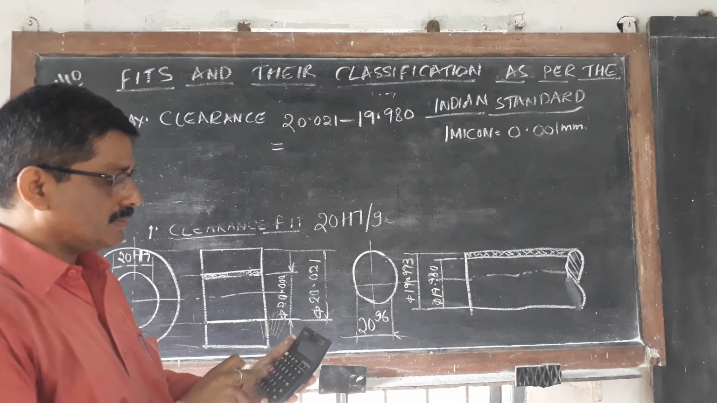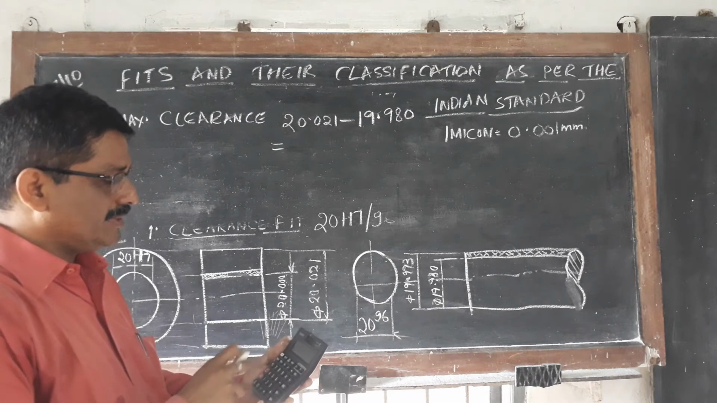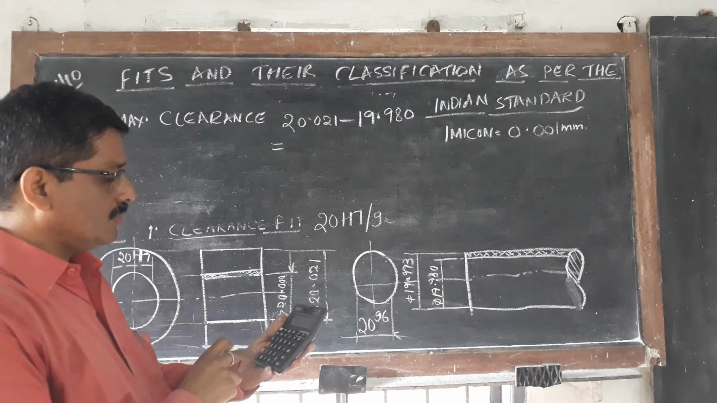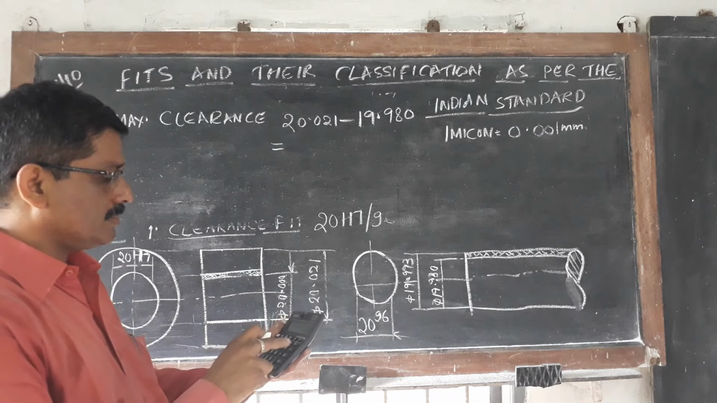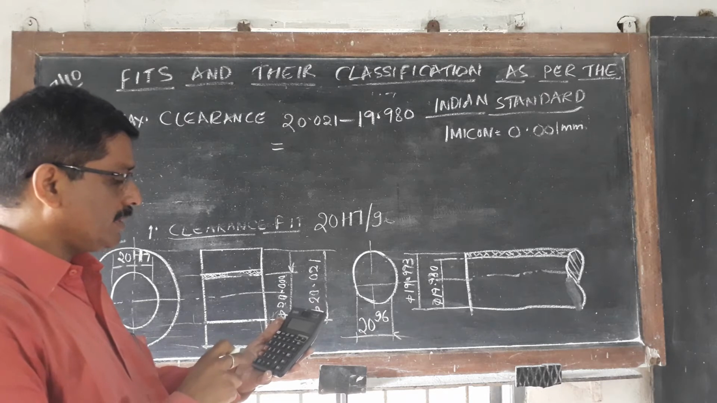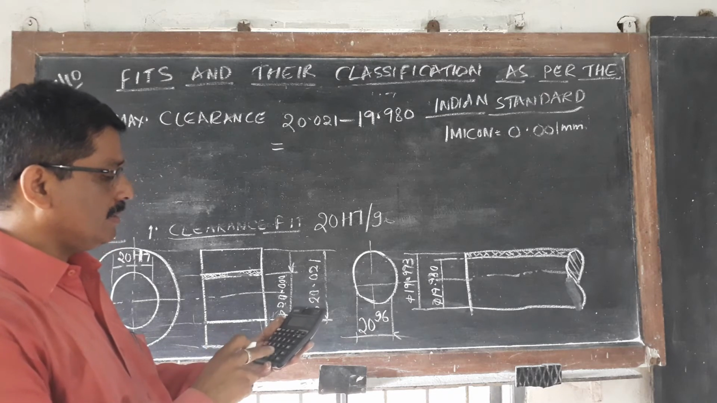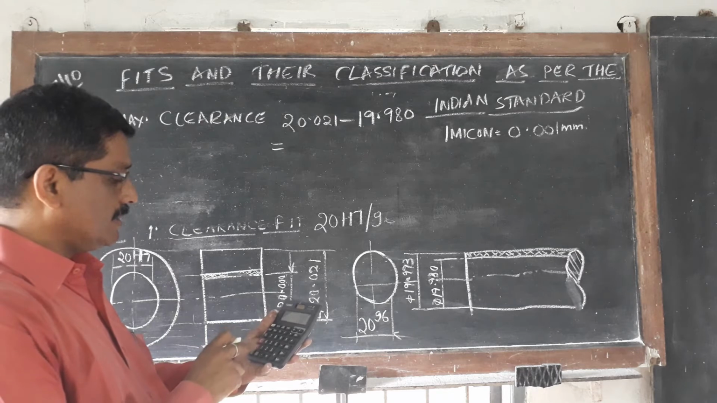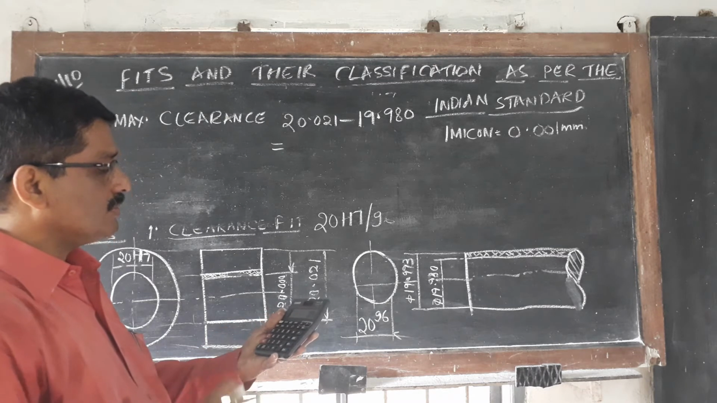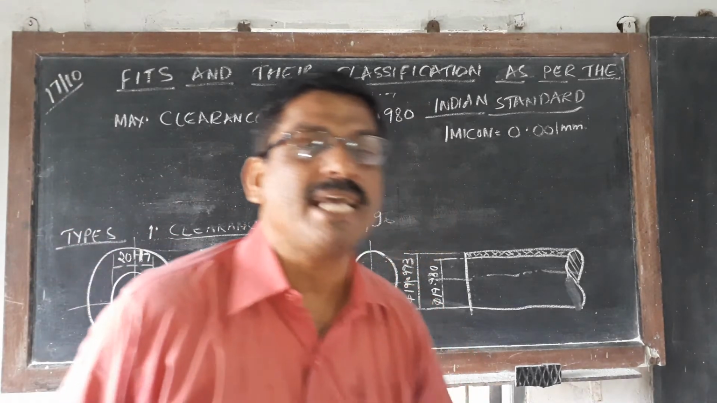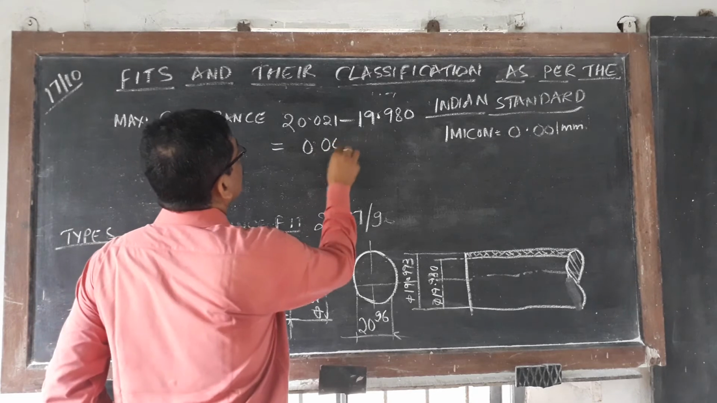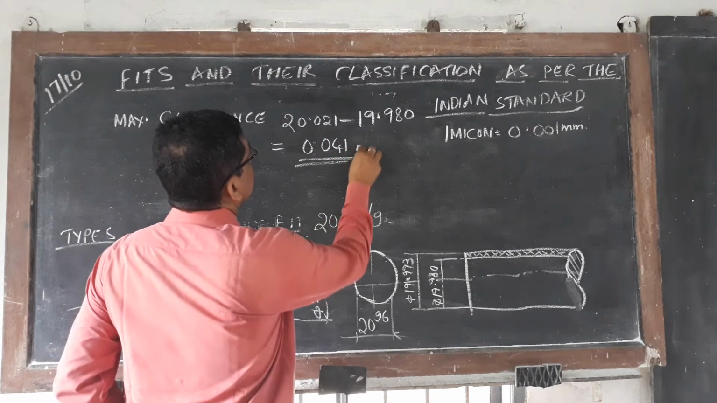You can write and keep it, no problem. 20.021 minus 19.98. So 0.041. This is the maximum clearance we will get: 0.041 mm.